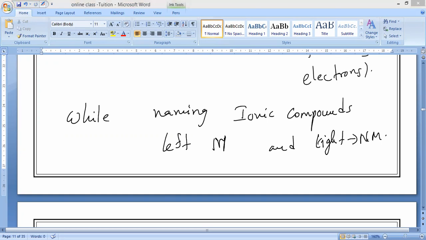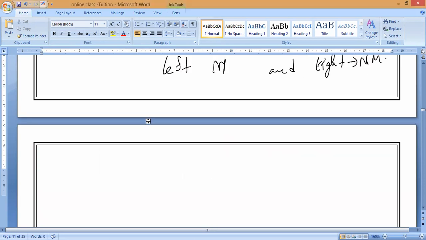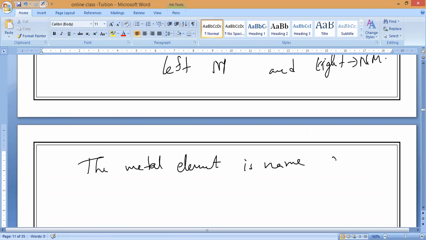Suppose sodium means sodium only, magnesium means magnesium only, copper means copper only. That is what you should remember. The metal element is named the same as the element name.